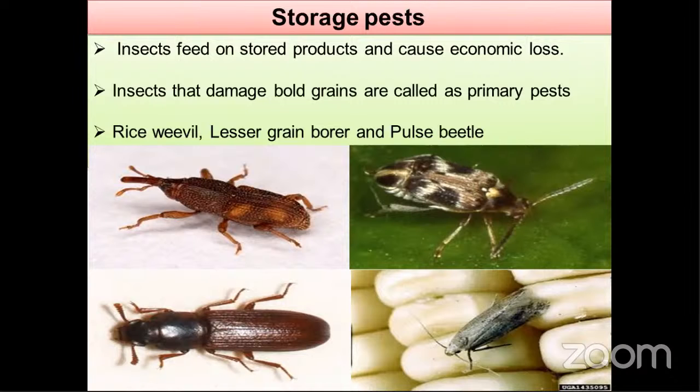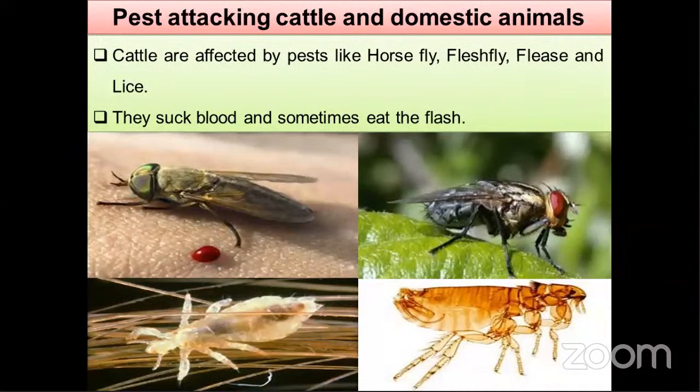Let's move on to the third one. Pests which attack cattle and domestic animals, which are related to the veterinary part. But in the ICAR examination, they will ask you some bits on it. Very small topic. So these cattle are affected by pests like horsefly. You can see these pictures. This is the horsefly, and some flesh flies are there. Flesh fly can feed on flesh.